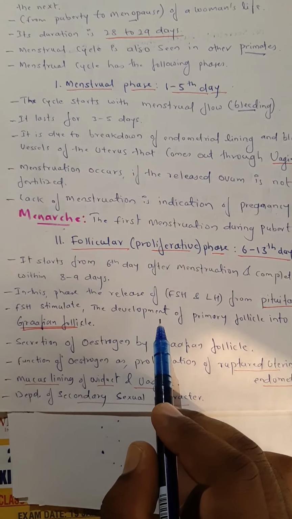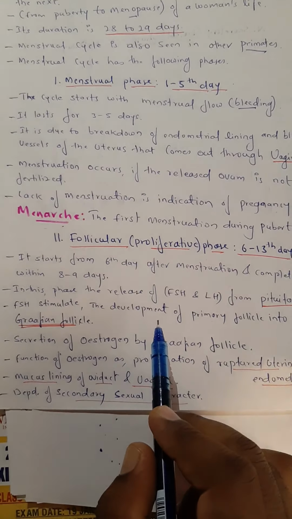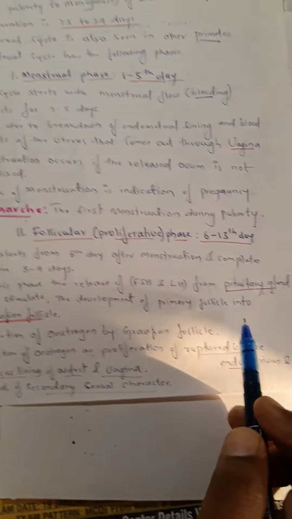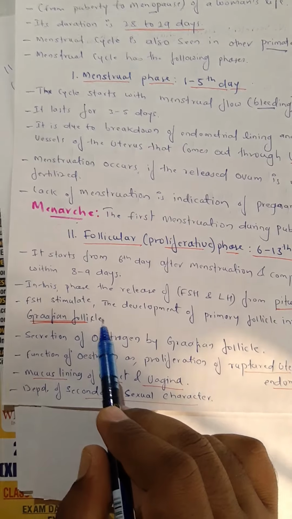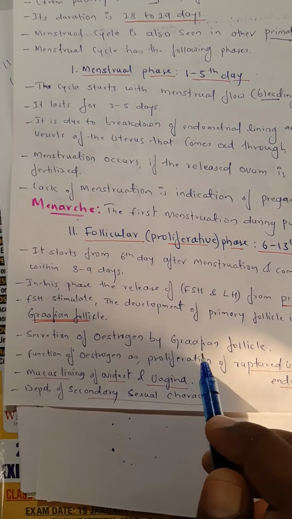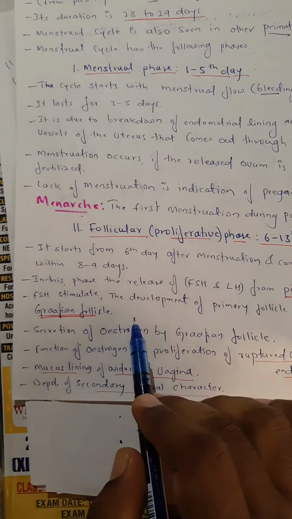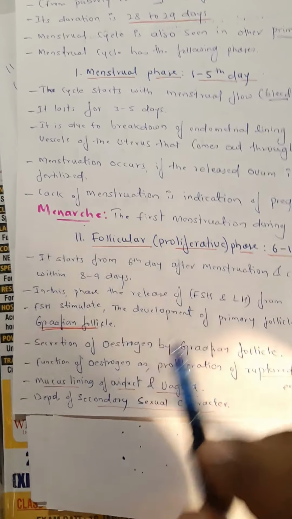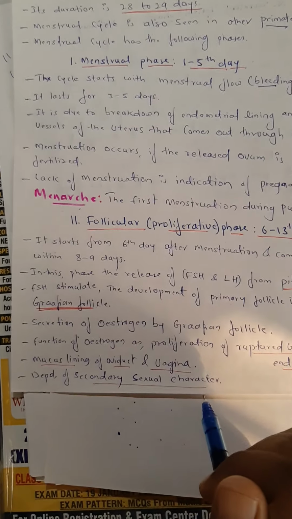This initiates or pushes the development of the primary follicle into the Graafian follicle. The Graafian follicle is nothing but the mature follicle which has the egg.